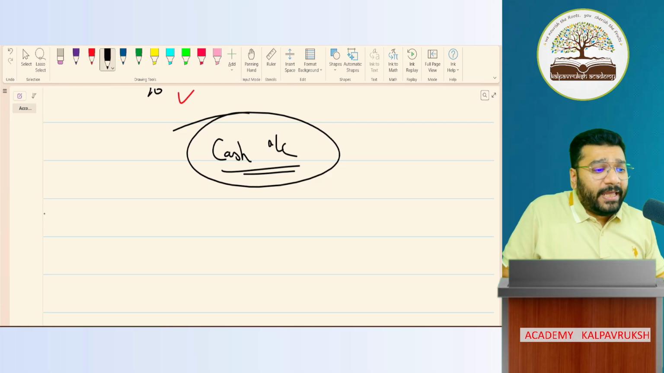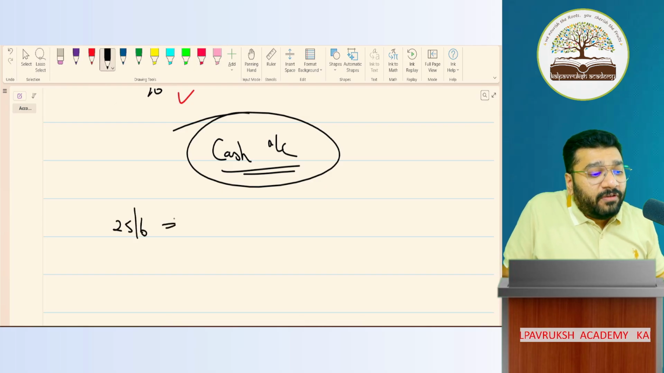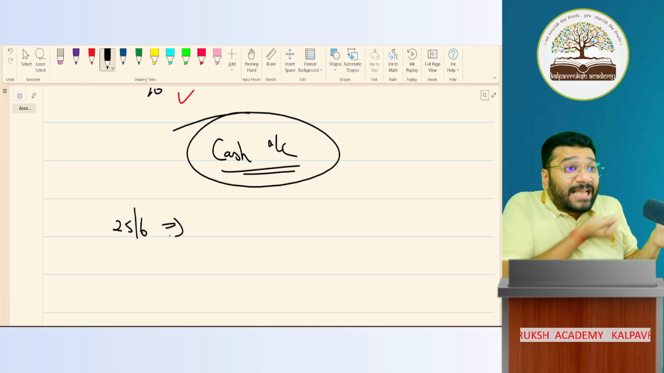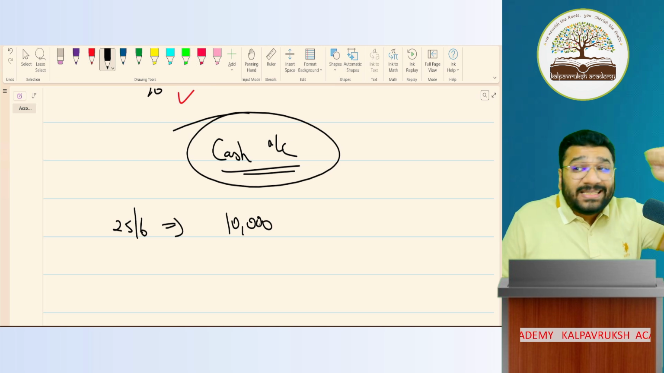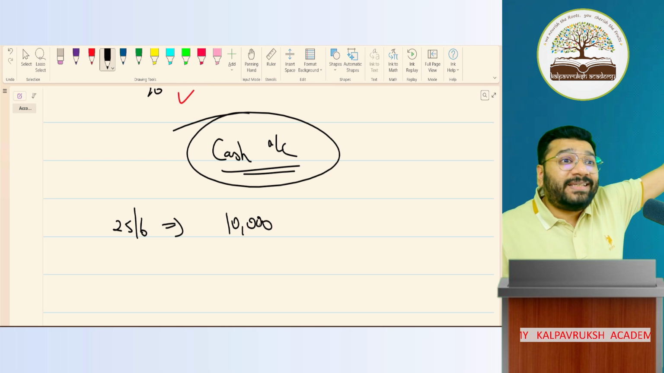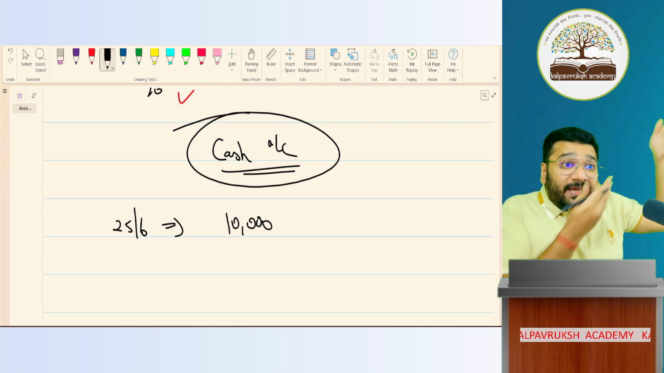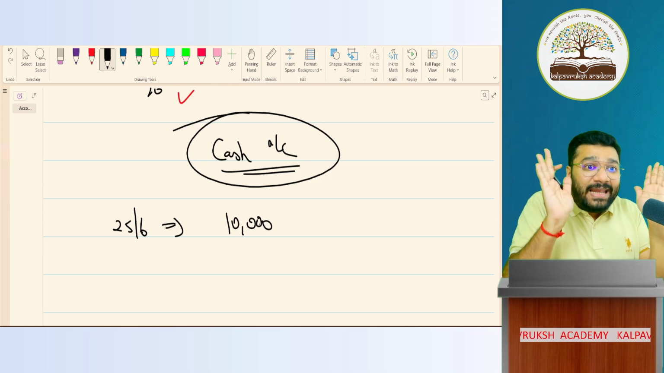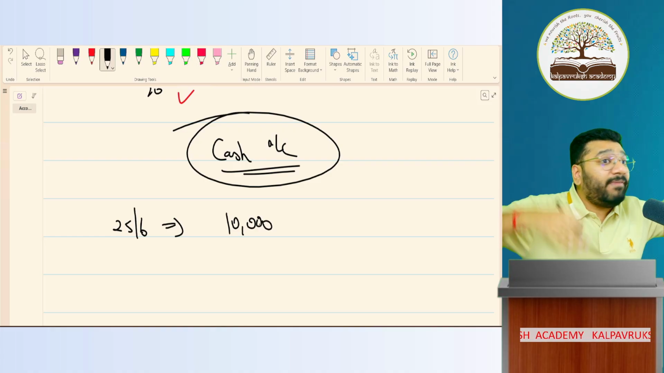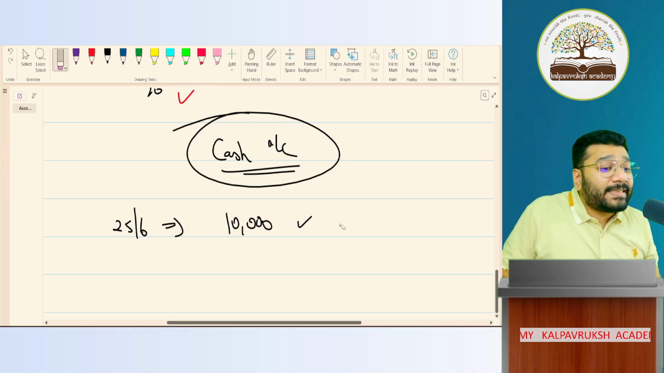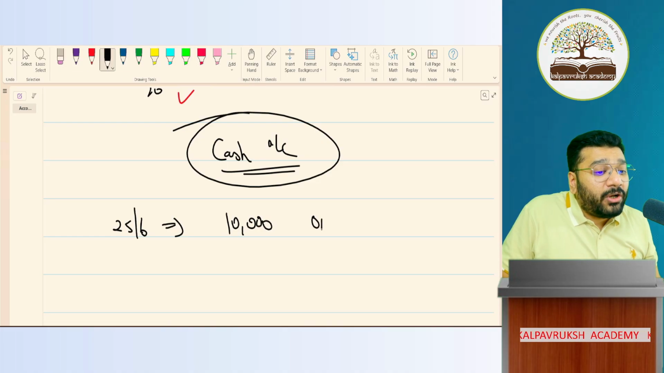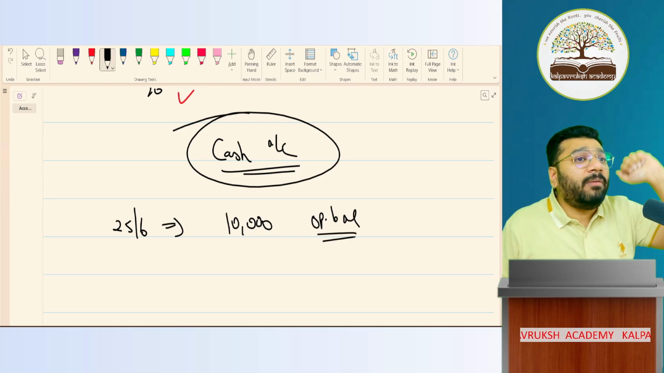For example, today's date is 25 June. When I started the business, already in my cash box, 10,000 rupees was there. Yes or no? So how did this 10,000 rupees come? I did business yesterday, day before yesterday, and there I got money. That money was there in my cash box in the morning. So today morning when I opened the shop, already in my cash box, 10,000 is there. What is this called? Opening balance. Any problem? No problem.